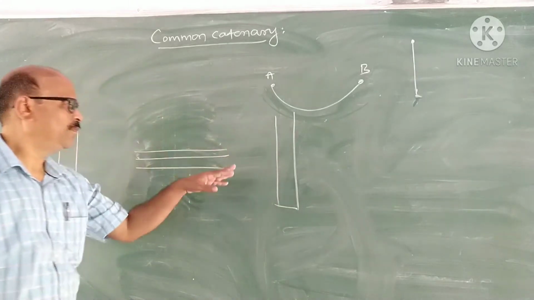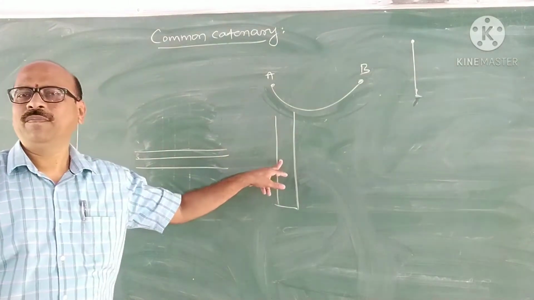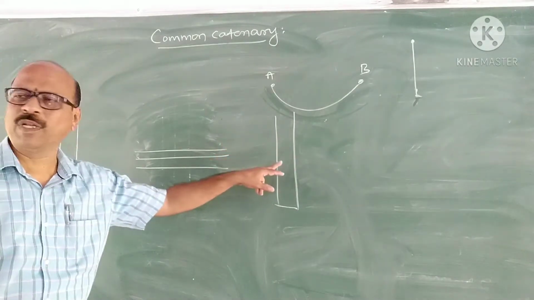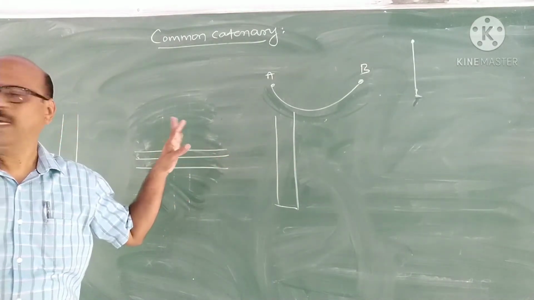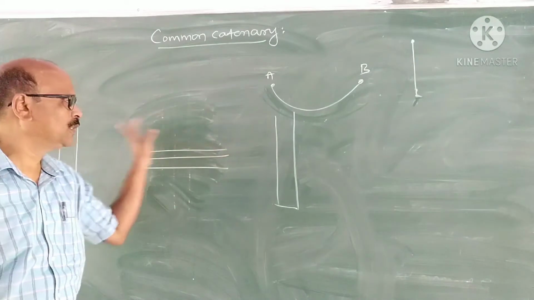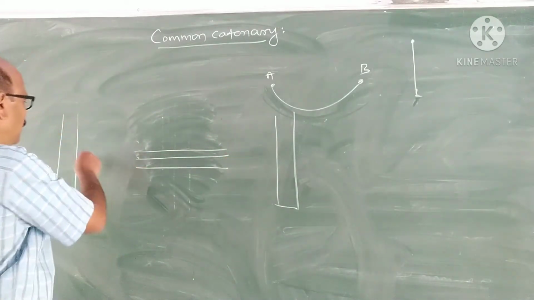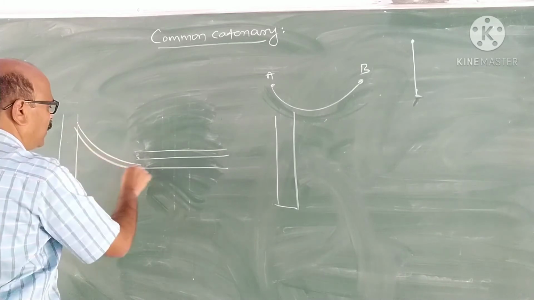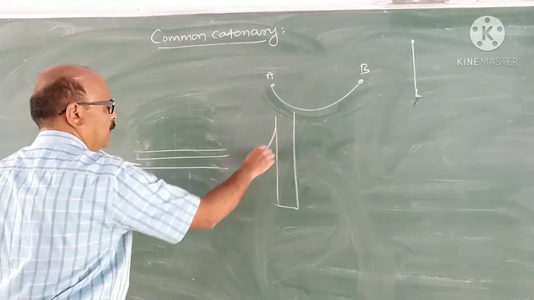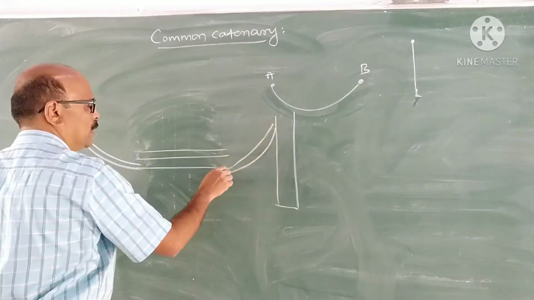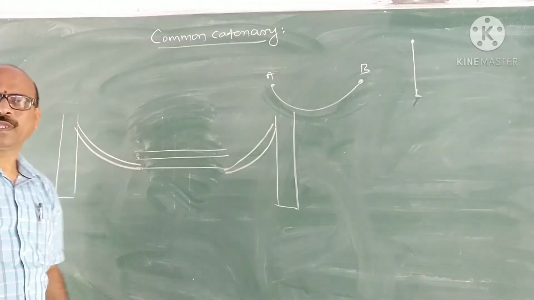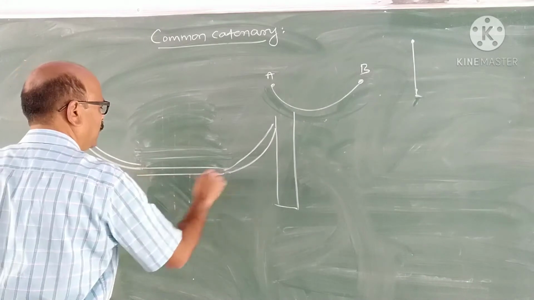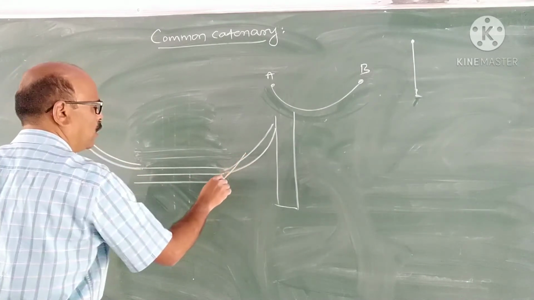On either side, 2 strong pillars are there. And by the support of these 2 pillars, this bridge is supported by heavy ropes. Correct?